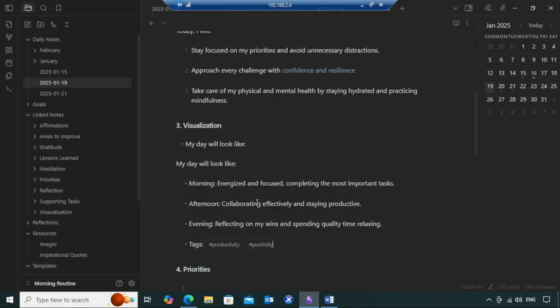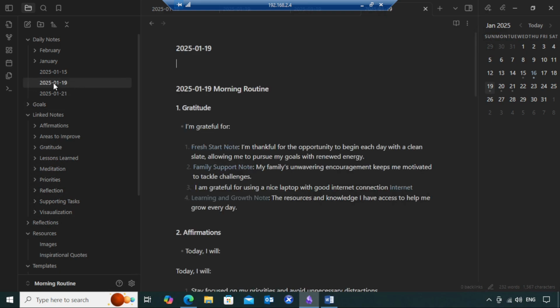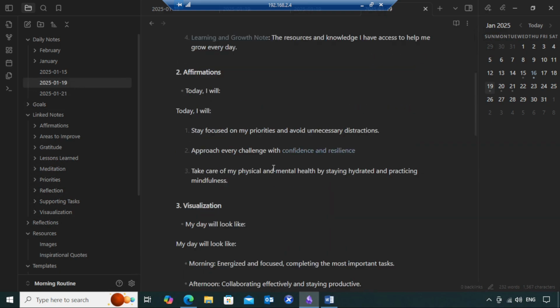At any point in time, if you are interested about, let's say, relaxing, you want to dive deep into relaxing part. So double square brackets at the end, and control, hit relaxing, and it will open a new note. So a connection has been established from this note and also to relaxing.